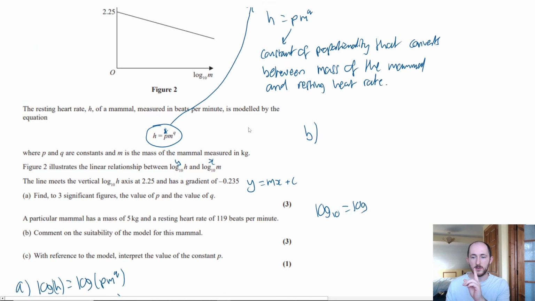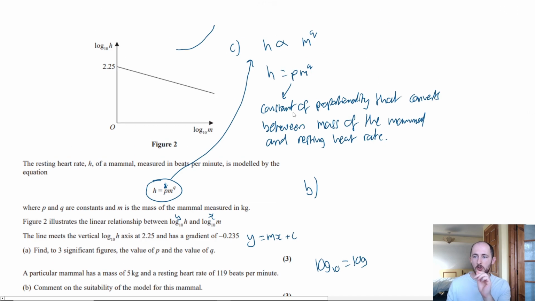All you need to do is say it is a constant of proportionality that converts between your independent variable, so your x, in this case m, and your y, your dependent variable. That's it. That's all you have to do. So, sorry, it's independent and dependent. So h is dependent and m is independent in this case, because the one that you change is the independent variable. So we change the mass in this case.